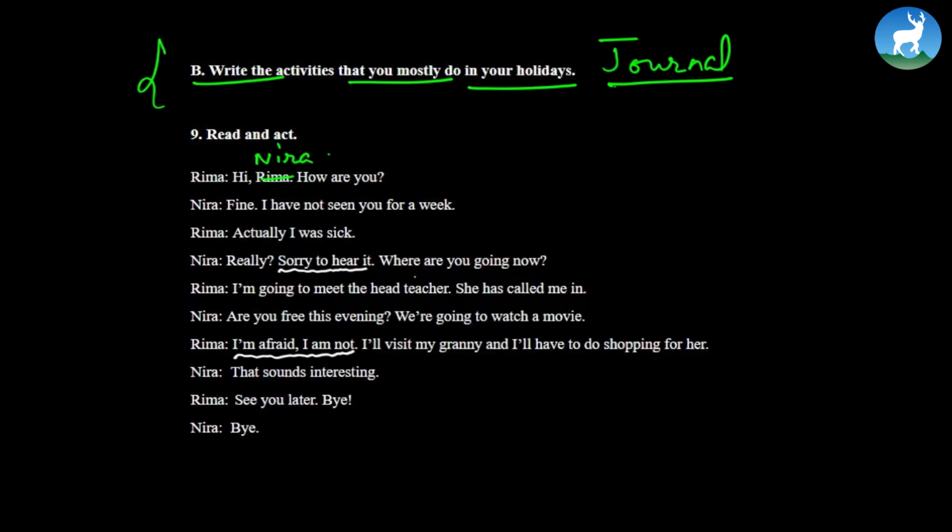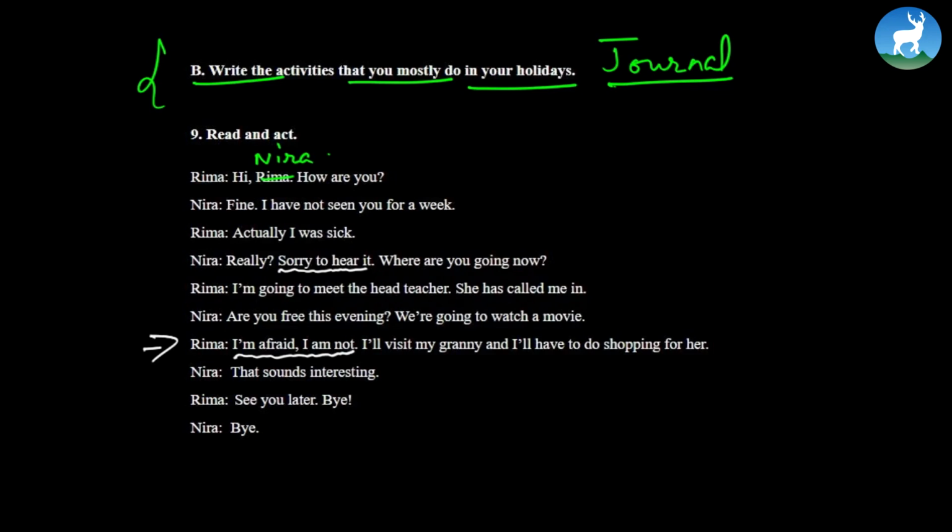When you hear something bad, you can say, oh, I'm sorry to hear that. Oh, I'm sorry to know about that. Okay? It does not mean that Rima is literally afraid, but it's just trying to imply that she's so sorry that she cannot join her friend Neera for a movie. That's why, oh, I'm afraid I'm not. See? This is how this can be done.